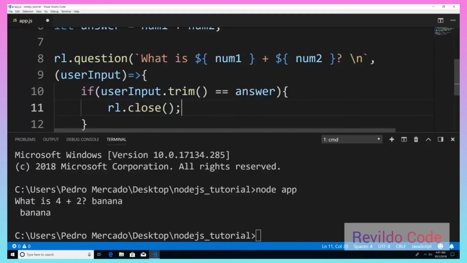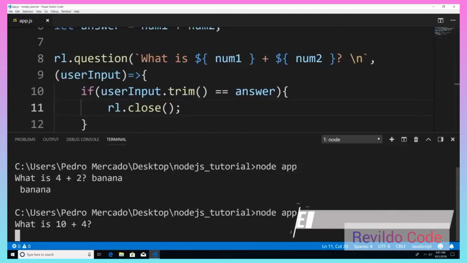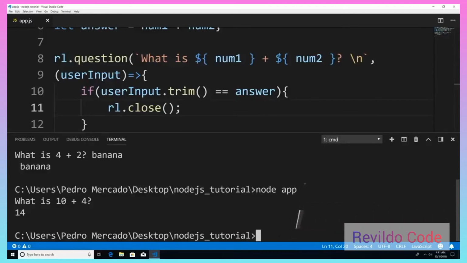And now if I was to save this and execute the program, I'm just going to write node app. It's going to say, what is 10 plus 4, and I'm going to answer with 14. And you can see that we answered it correctly, and therefore our application closed.